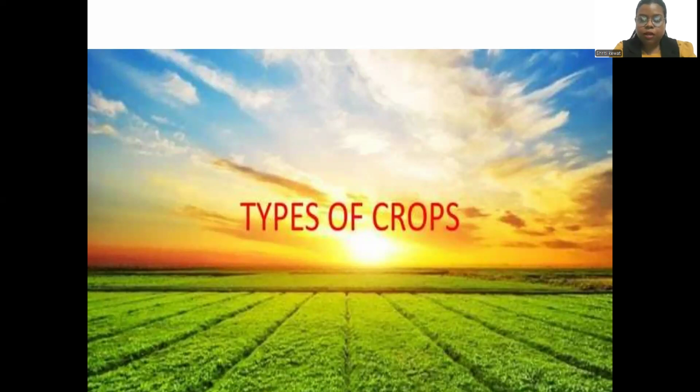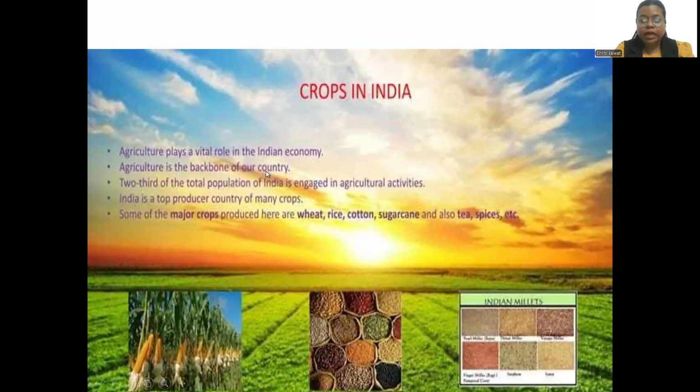So today we will be learning about types of crops, right? So what are some types of crops? Here it's mentioned: what are the crops in India? We basically know there are so many crops. Agriculture plays a very vital role in the economy, and it's the backbone of our country. Like 70% of India is based on the farming system, right?